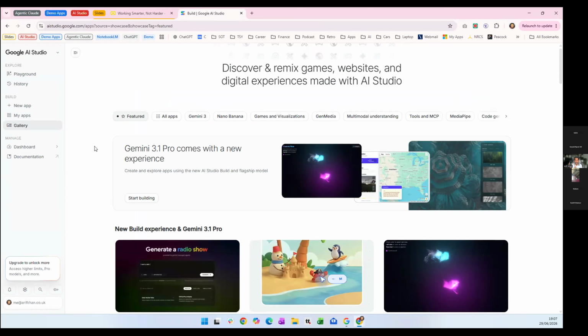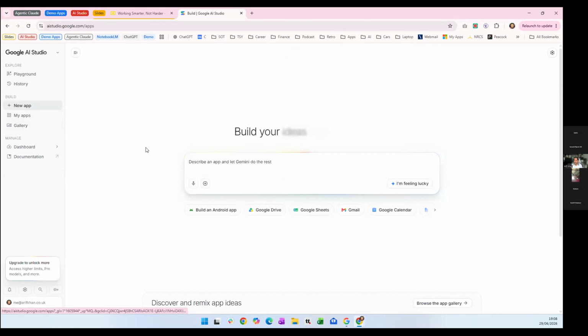The world we are entering now, and we're in now, is products like Google AI Studio, and others are available as well. All of the major AI companies now have their own app building platform. They allow you to work in a different way. They allow you to describe the app that you want. Literally, here you would say, describe the app that you would like, and then you would hit go, and effectively the AI would understand what you're trying to do. It will build out a plan, and it will generate the code and build the application for you. And that app can then be shared with other employees.